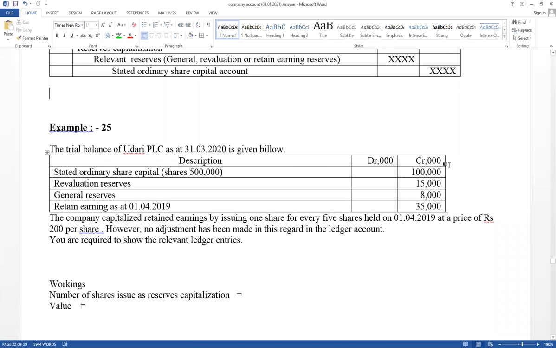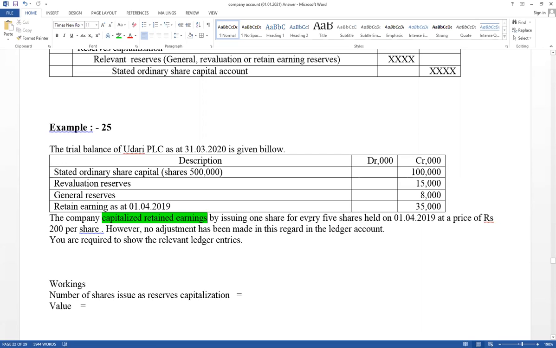Trial balance is given. Ordinary shares available 500,000, its value is given. Revaluation reserves, general reserves, and retained earning reserves are given. Sometimes it says the company capitalizes revaluation reserves, sometimes general reserves, but here it has given retained earning capitalization.